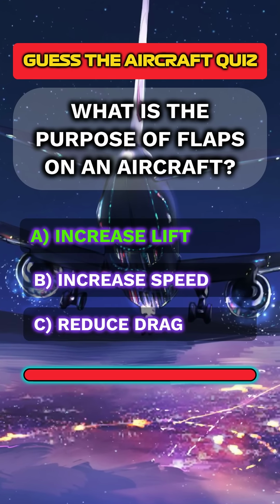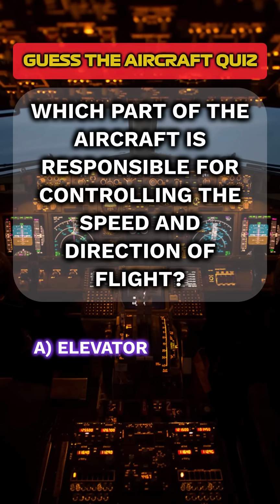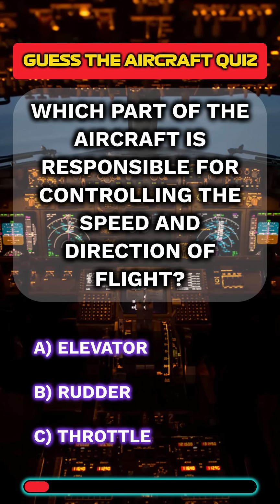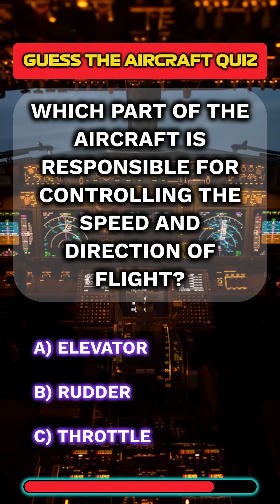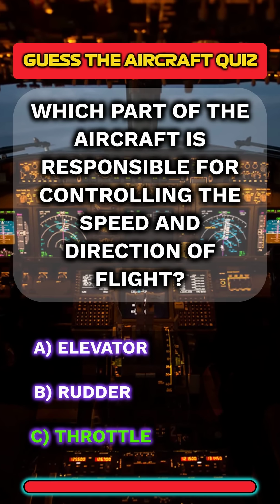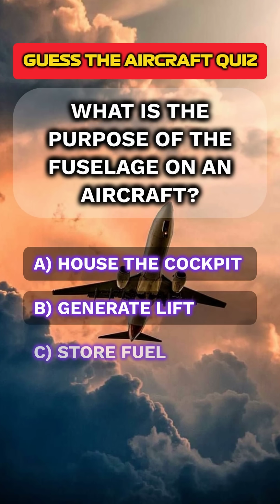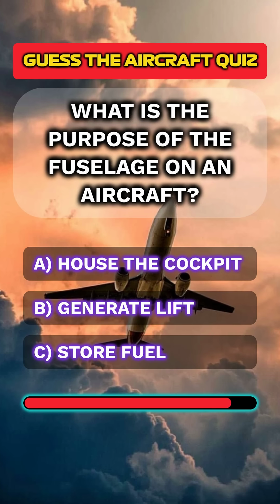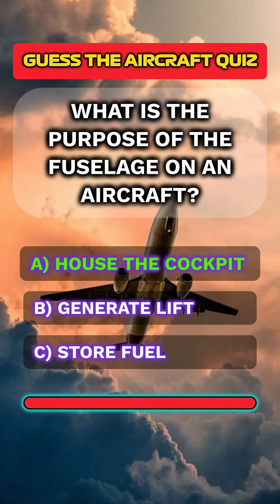Answer A, increase lift. Which part of the aircraft is responsible for controlling the speed and direction of flight? Answer C, throttle. What is the purpose of the fuselage on an aircraft? Answer A, house the cockpit.